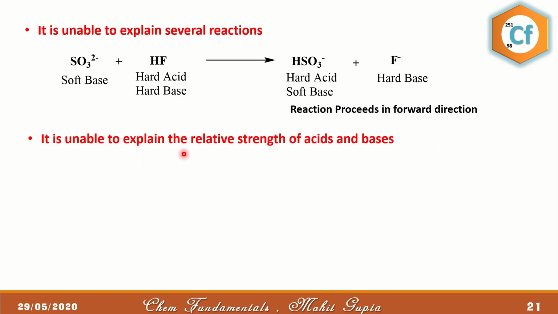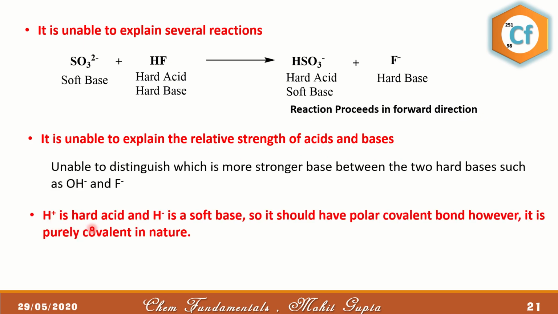Along with that, it is unable to explain the relative strengths of the acids and bases. So we might have a lot of hard acids and a lot of soft acids and bases, but we are unable to predict which one is stronger and which one is less strong. Moreover, H plus is a hard acid and H negative is a soft base. The bond between hard acid and hard base is always ionic.